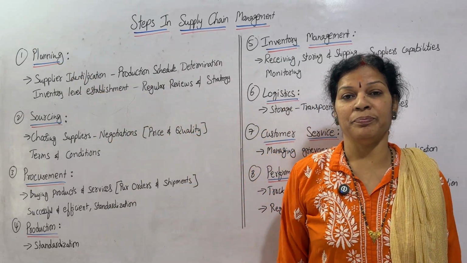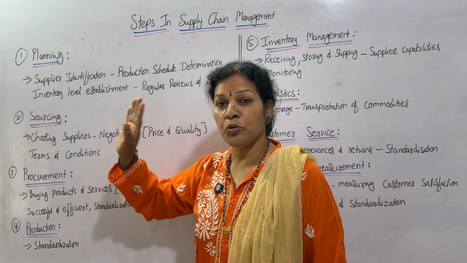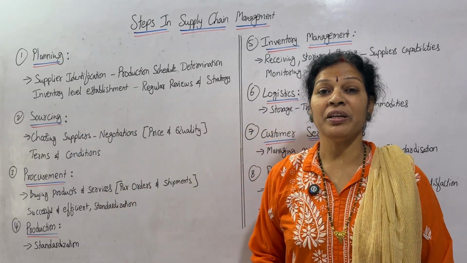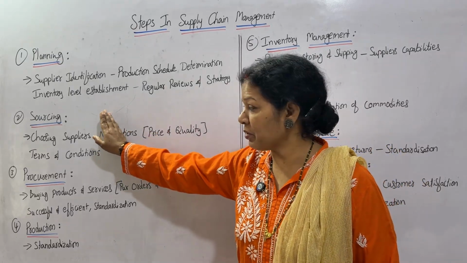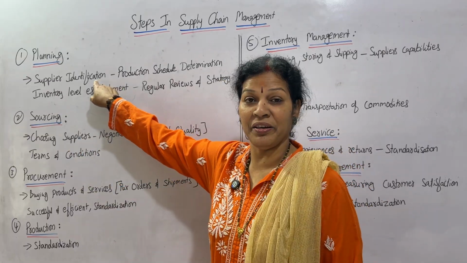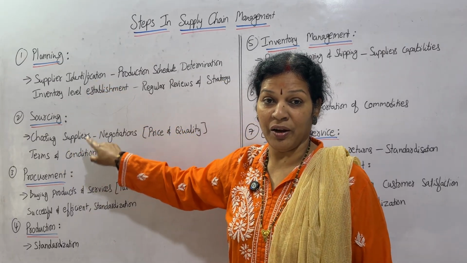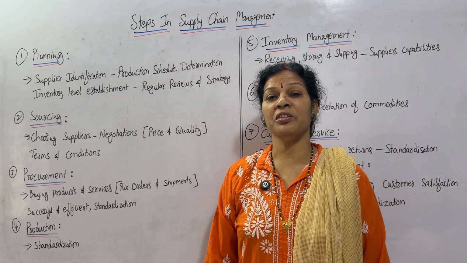Step number 1, planning. After planning, what? Next step comes to sourcing. Where do we get the material, what we have to do, all these things. In sourcing, you can remember these points. Choosing suppliers. Here we have identified. Now after identifying, here choosing the proper supplier. How do we choose it?